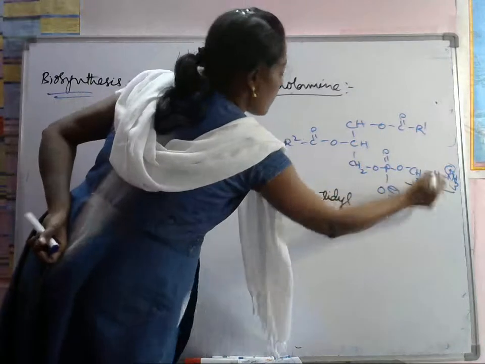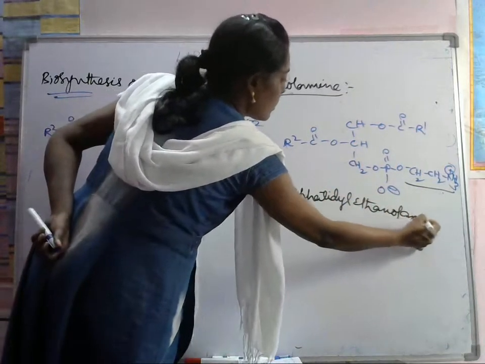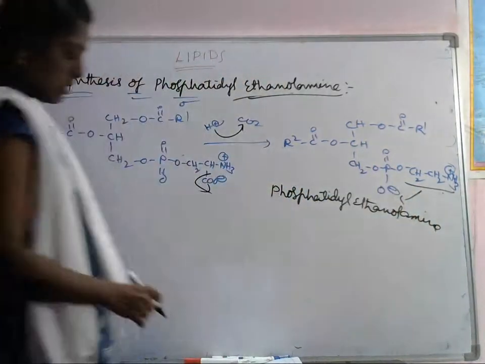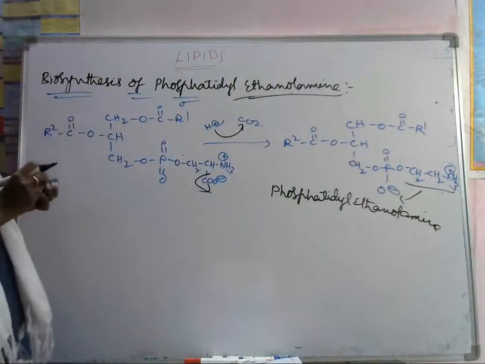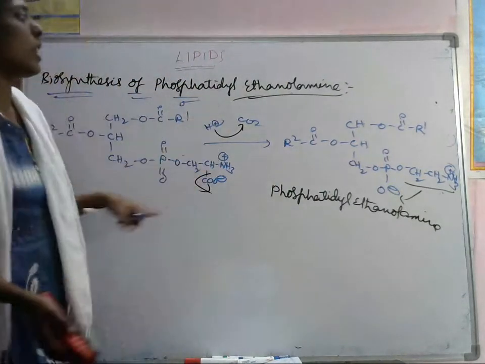This is called ethanolamine. Okay, ethanolamine, so that's why it is called this. Next, phosphatidylcholine is there. This is a phosphatidylethanolamine.